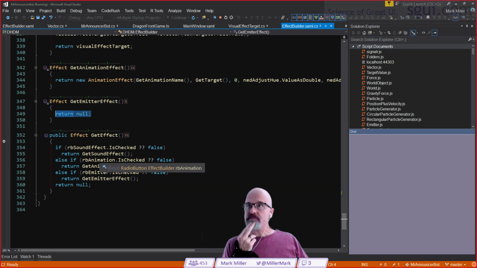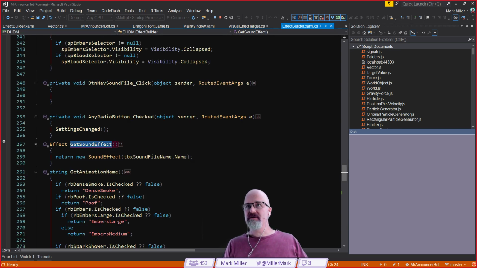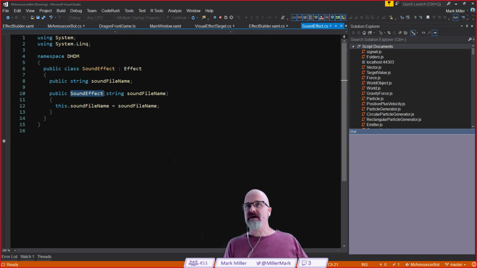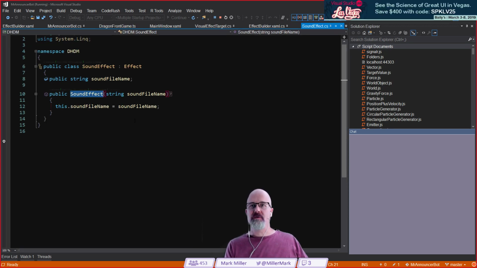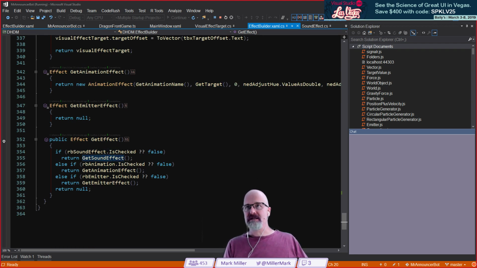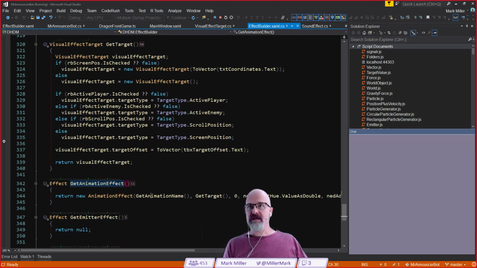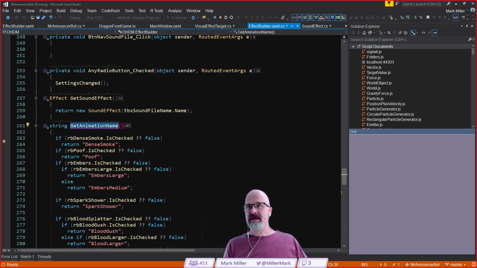Sure, yeah. But this one, get animation effect, is working. Get sound effect, I think, is also doing nothing. Well, it says return new sound effect, so I guess it sends something, but it's not doing anything. And I don't really have the ability to specify sound file names yet. But it's there, and there's nothing on the TypeScript end of things. Get animation effect is working, though. And it calls get animation name, which checks on what are the radio buttons that are selected here.